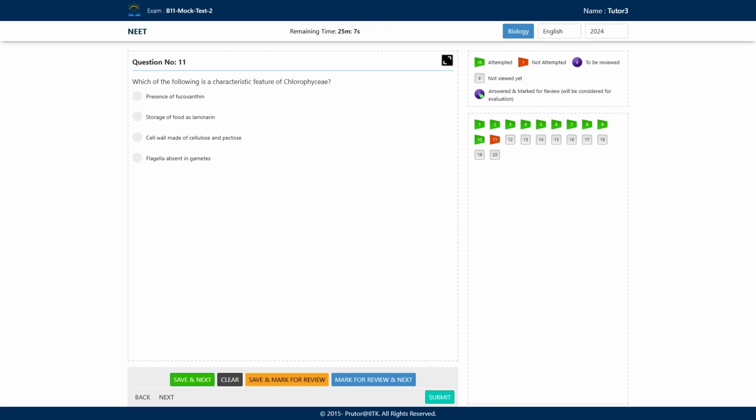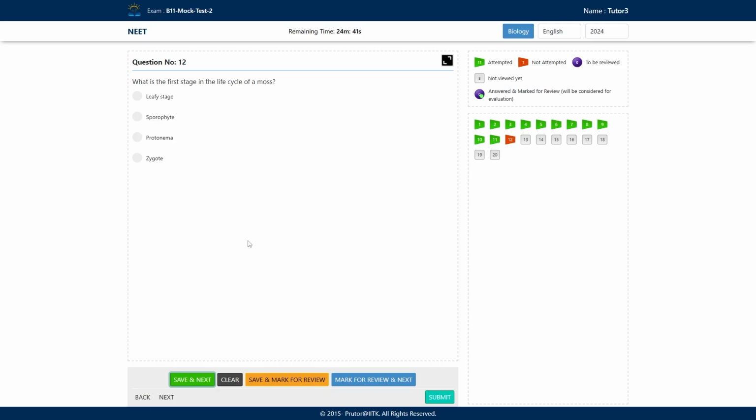Very good. Along with the cellulose, they are having algin, and that is a type of hydrocolloid that is commercially extracted from the Phaeophyceae, right? These are very, very important things you should remember. So, opting this as a correct answer, we'll move to the next one.